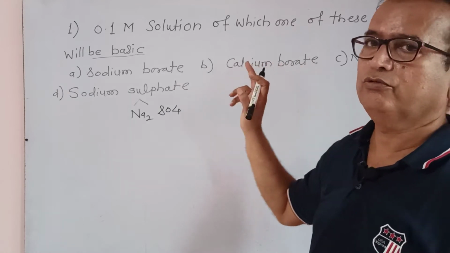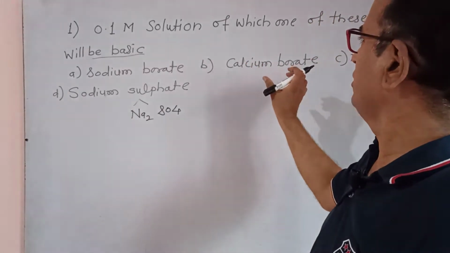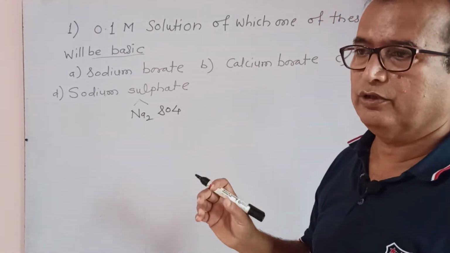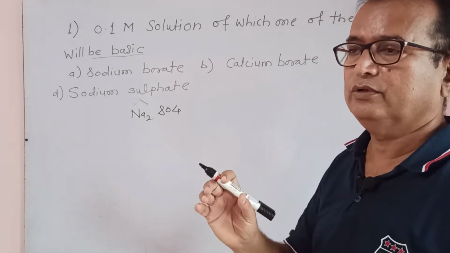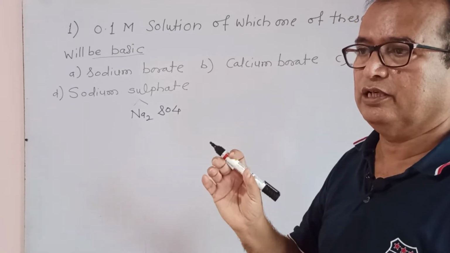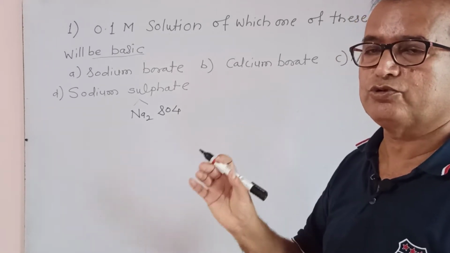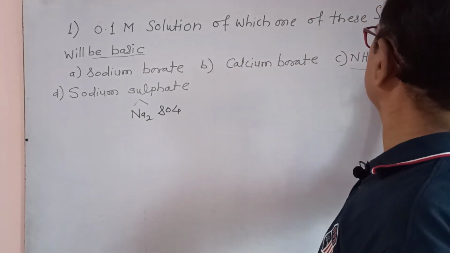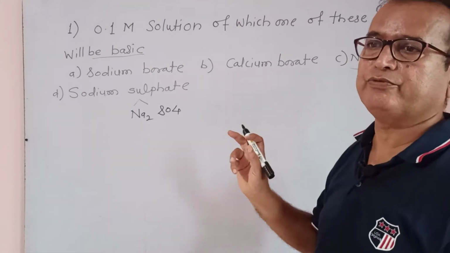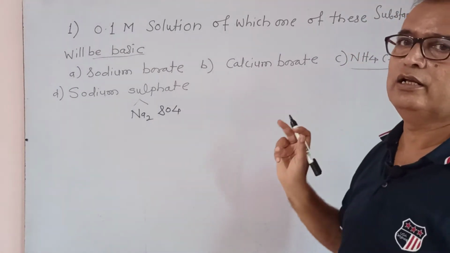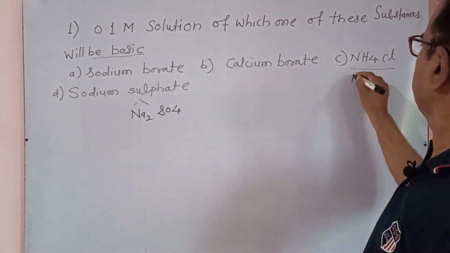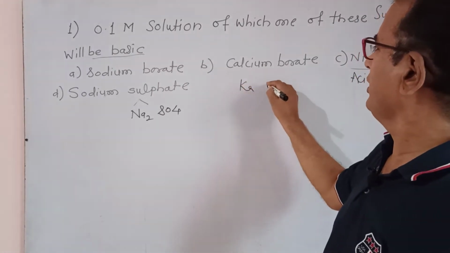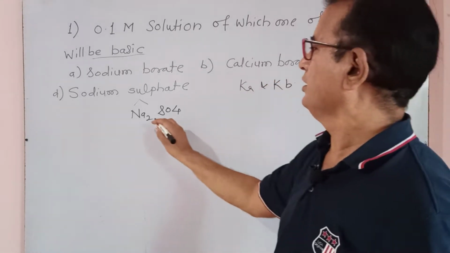Calcium hydroxide is a weak base and boric acid is also weak. Both are weak, so we can't determine the nature of calcium borate directly; the nature of such an aqueous solution depends upon its Ka or Kb value. Here NH4Cl is prepared from NH4OH and HCl; HCl is a strong acid, so the nature of the salt is acidic.